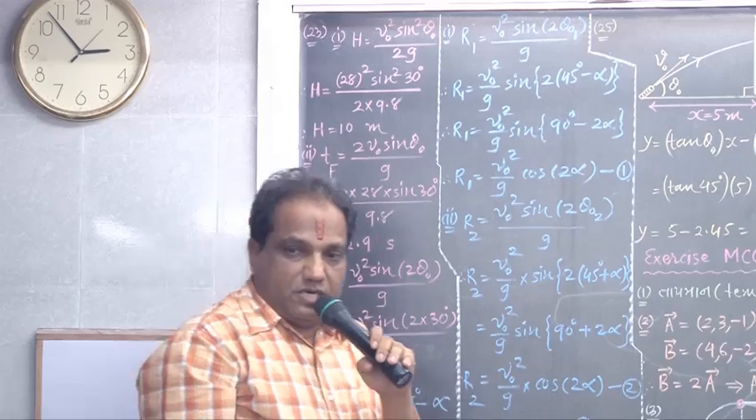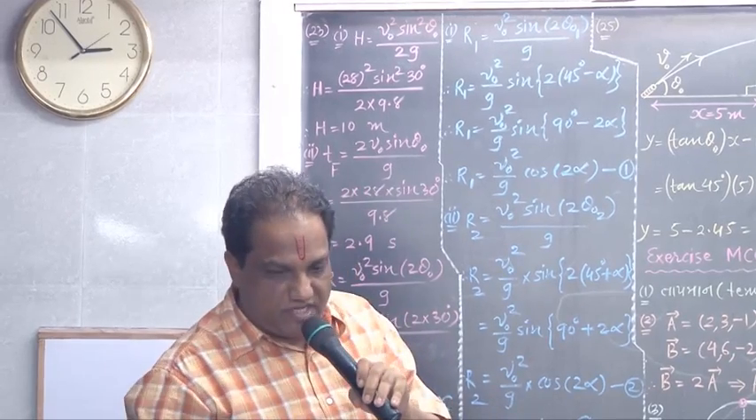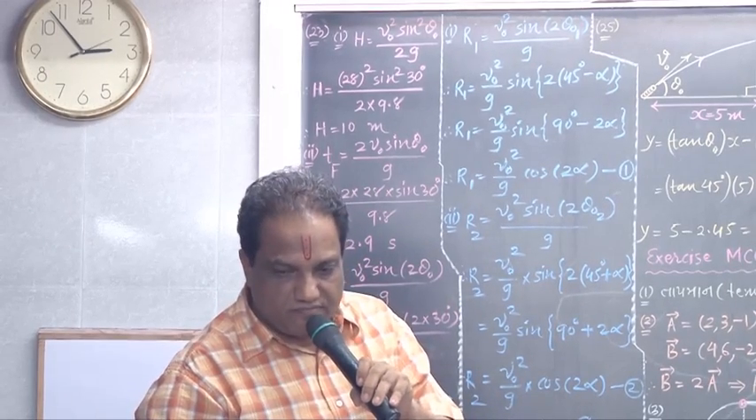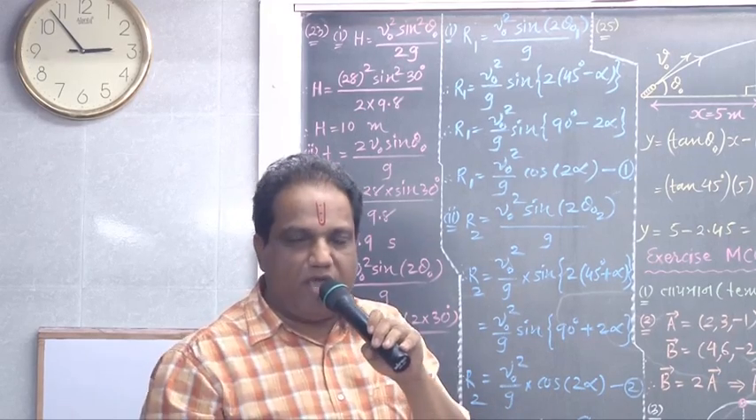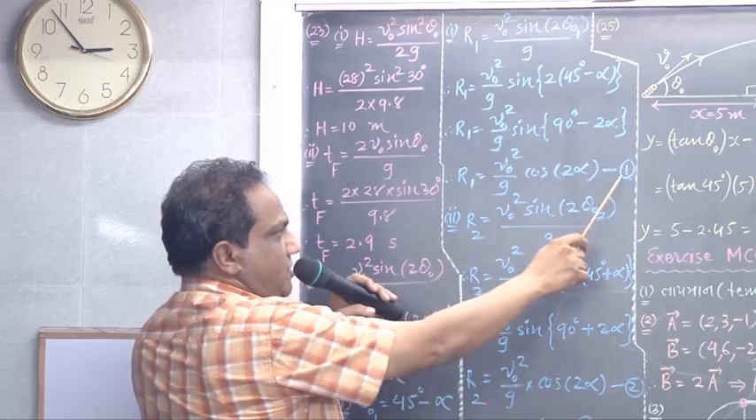Cos 2 alpha. Don't you know sine of 90 minus theta is cos theta? So sine of 90 minus 2 alpha will be cos 2 alpha. Give it equation number 1.